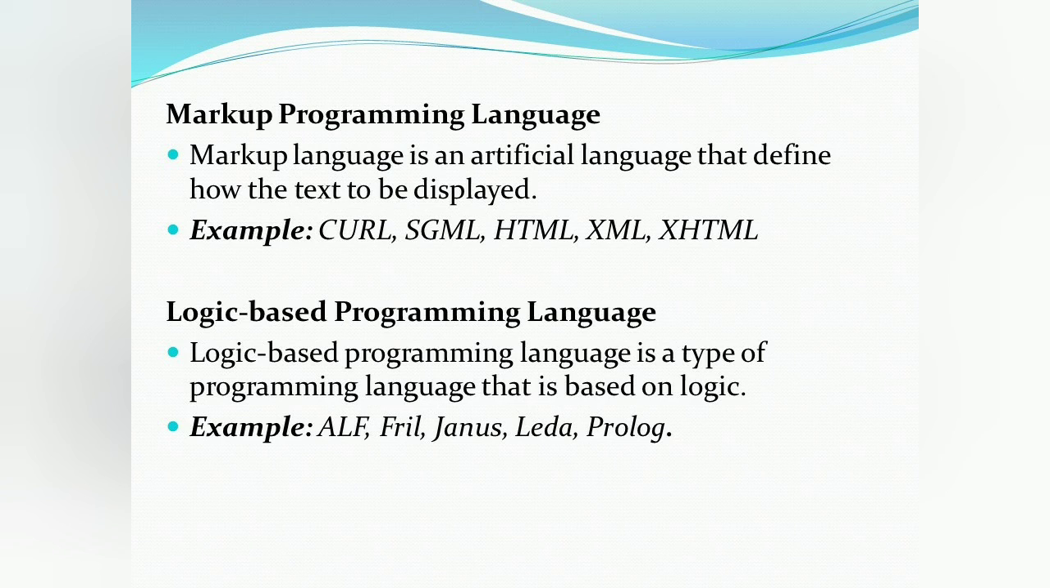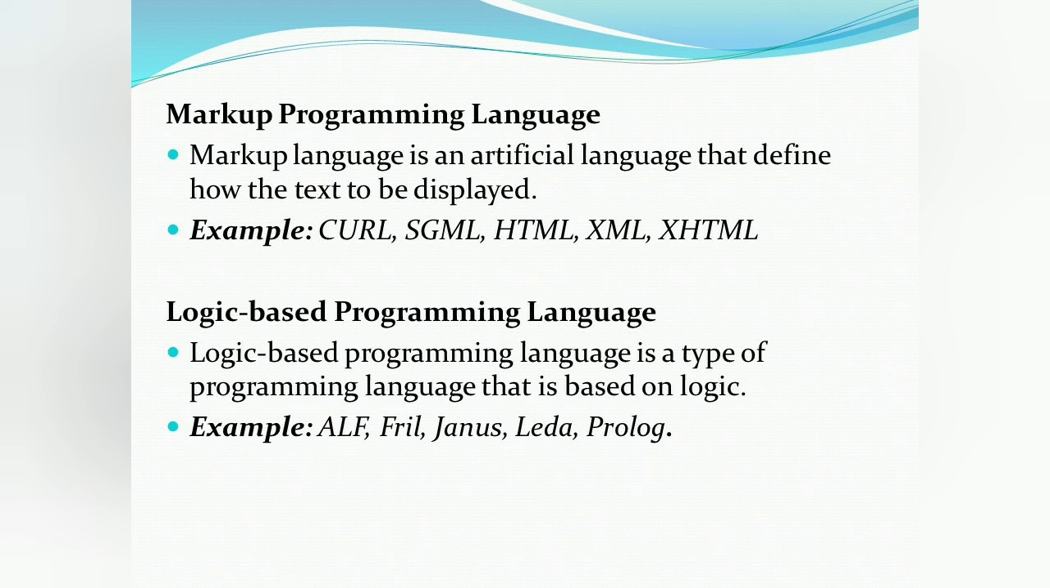This happens all the time in documents. A few words in a sentence must be emphasized or identified as a proper name, defined term, or other special item. This is quite different structurally from traditional databases. Examples of markup programming language: curl, SGML, HTML, XML, XHTML.